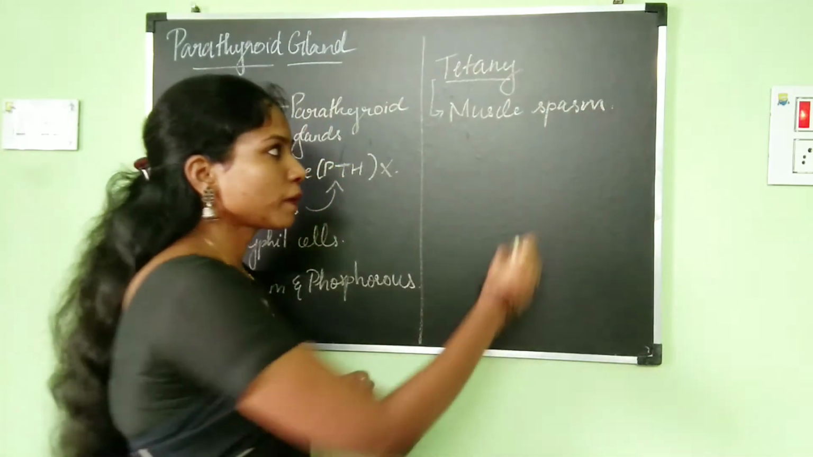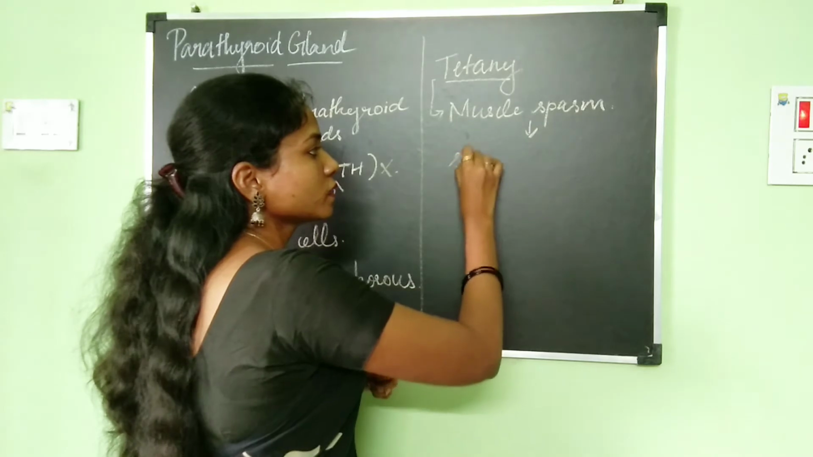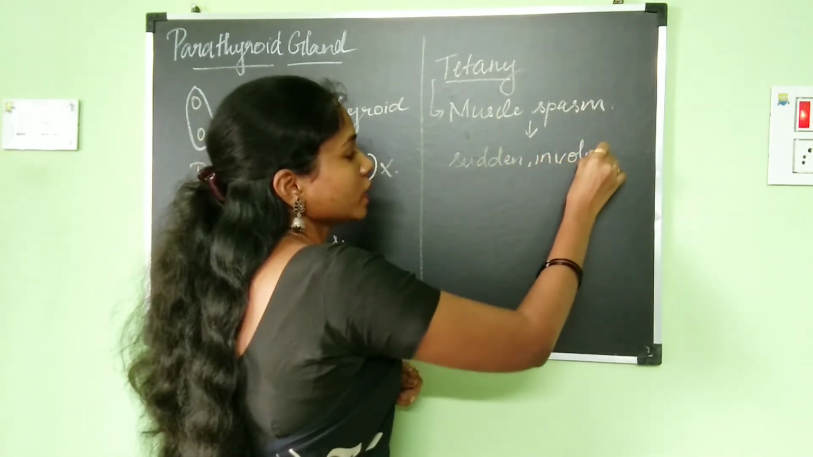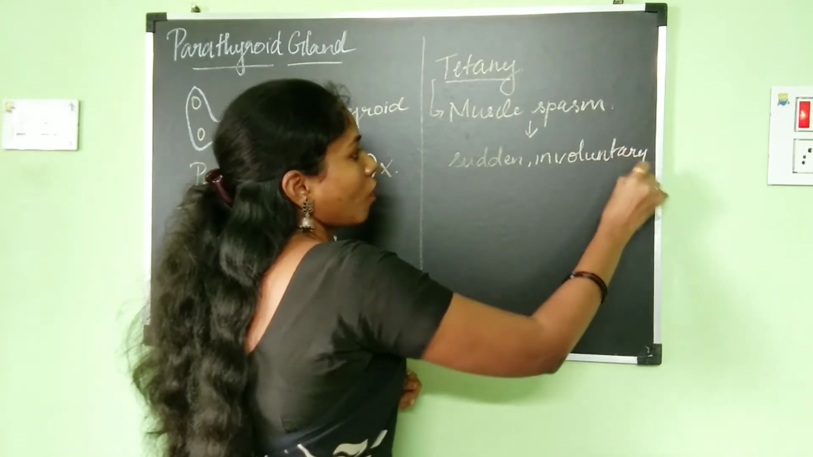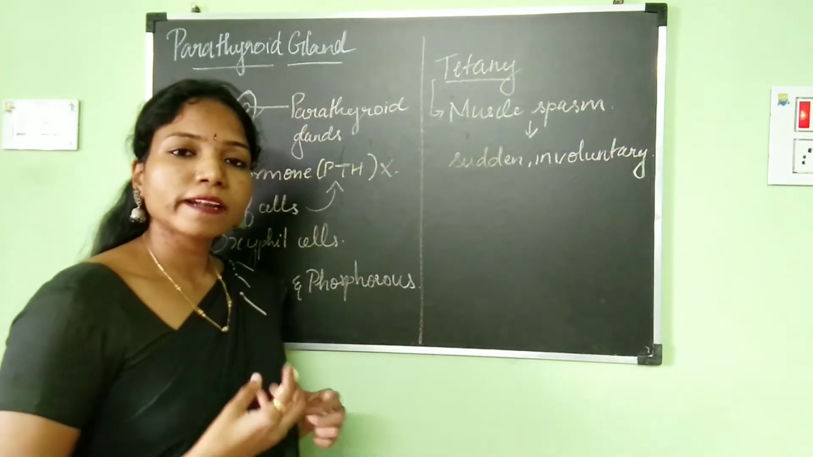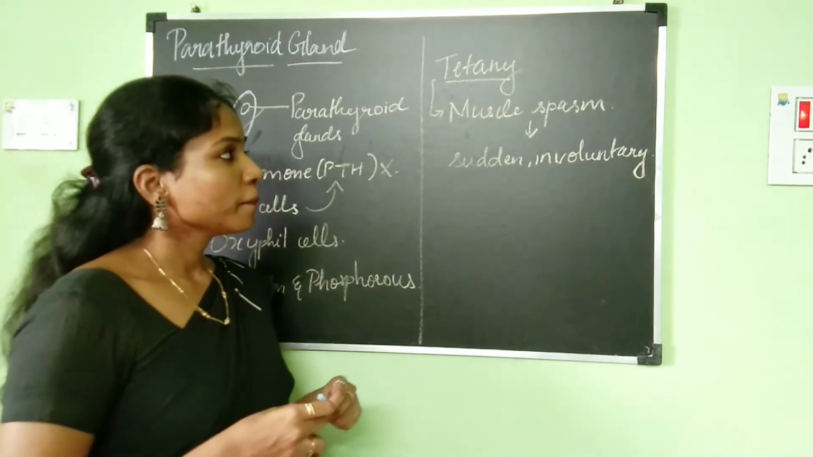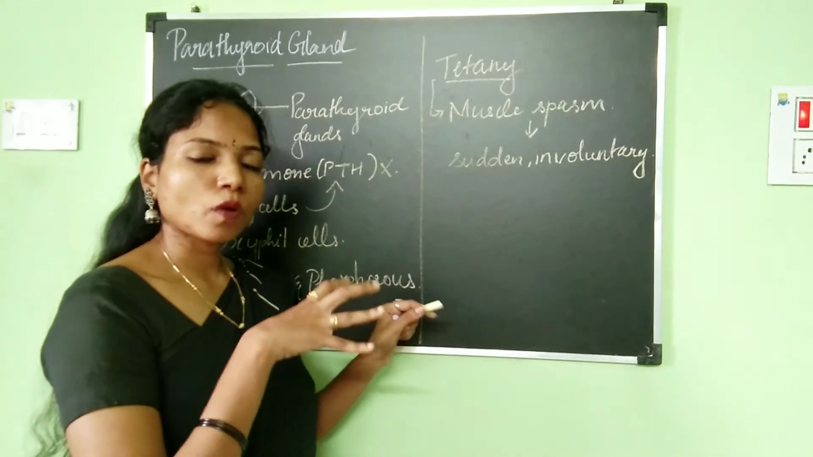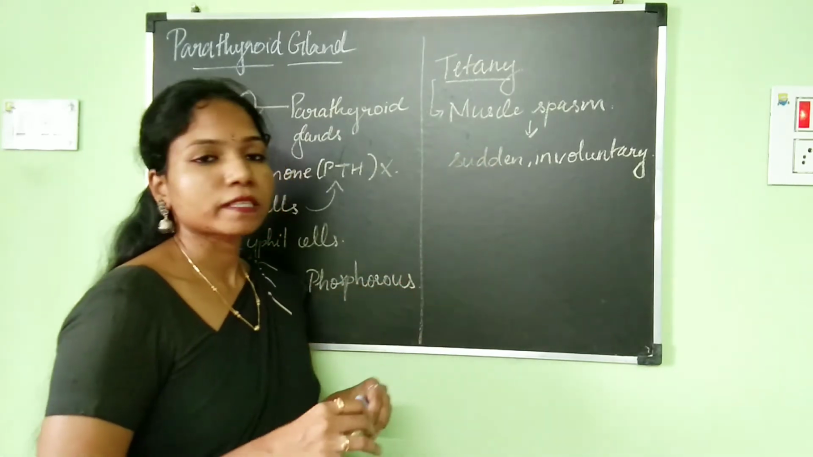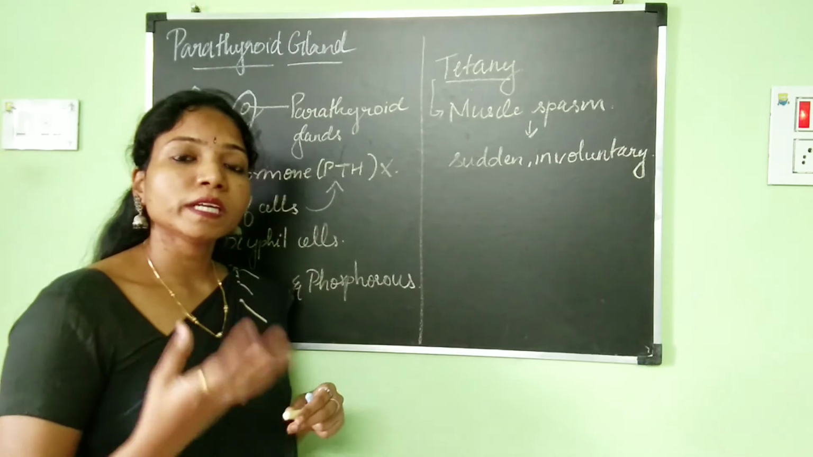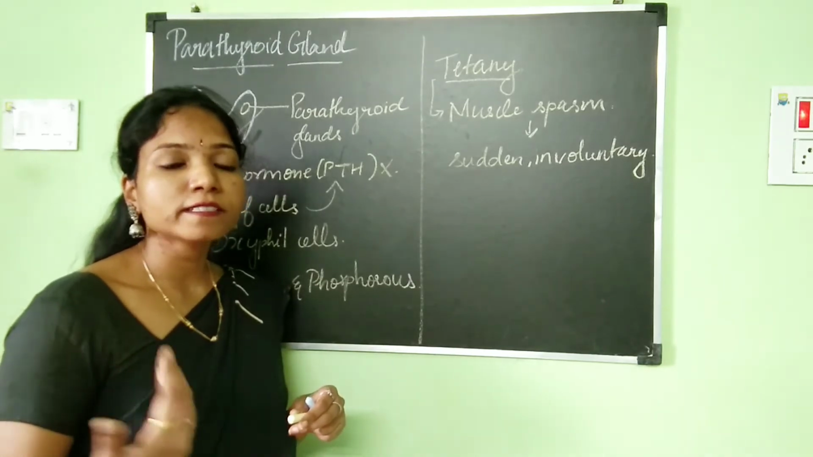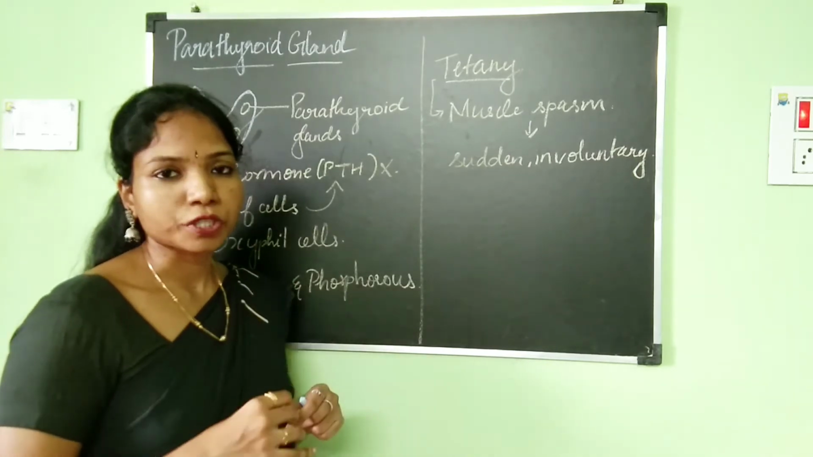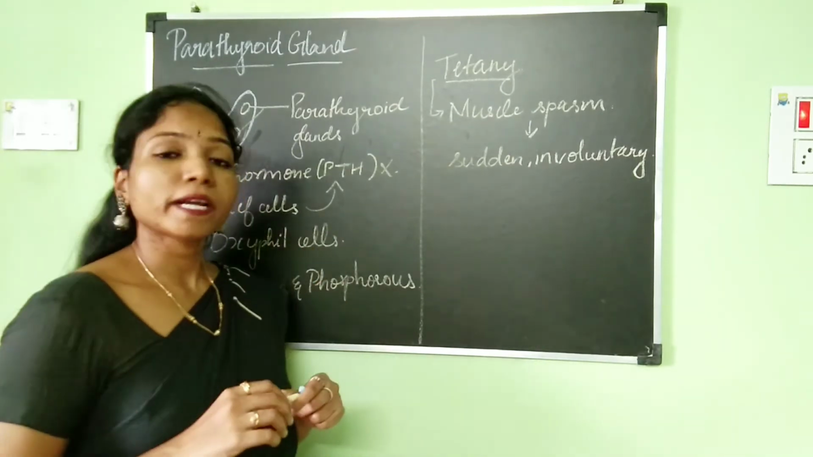So what is muscle spasm? Muscle spasm is a sudden and involuntary contraction of the muscles. So tetany will lead to muscle spasms. One of the symptoms of tetany is muscle spasm. There will be involuntary contraction of the hands, legs and the face of the person who has this condition. Okay, so this is about the parathyroid gland.